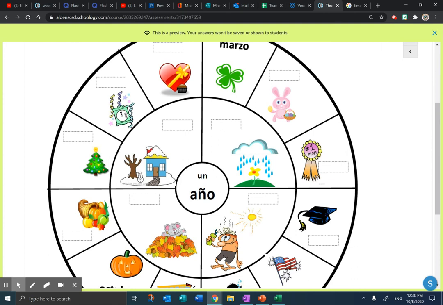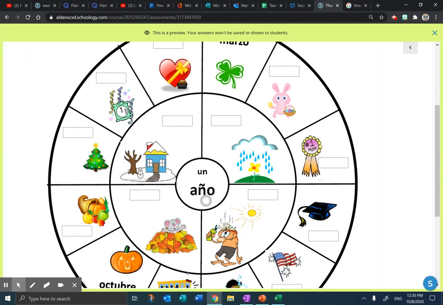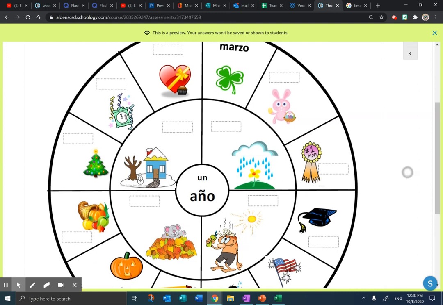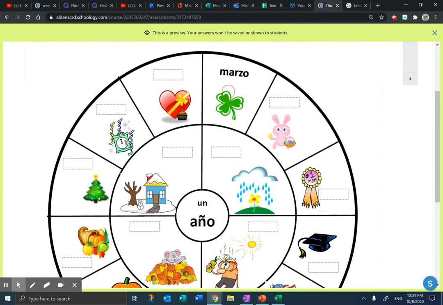So I just want to explain that. So un año in the middle, this is a year, right? Right here in the middle. This is a year. Around the year, you have, what are these 4 things? Those are the seasons. So you have to make sure you get the right season word for each season. And then the same thing we just modeled, there are 3 months that match each season. So you need to put the right word in for each season. I hope that helps. If you have any questions about it, please send me an email.